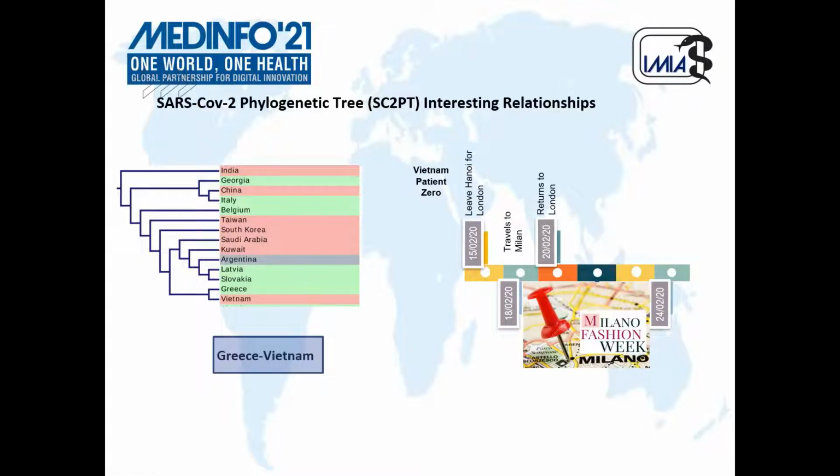It is also commonly believed that Greece's COVID transmission actually occurred from Vietnam's patient. The first contamination occurred from the Vietnam patient. So we cannot be certain, but our tree relationship certainly points towards that direction.